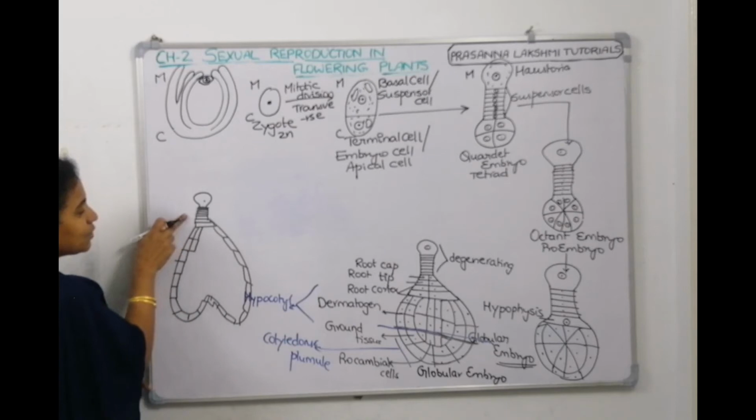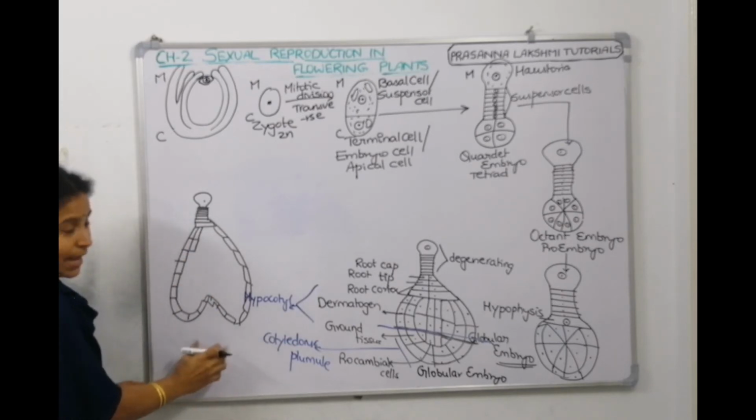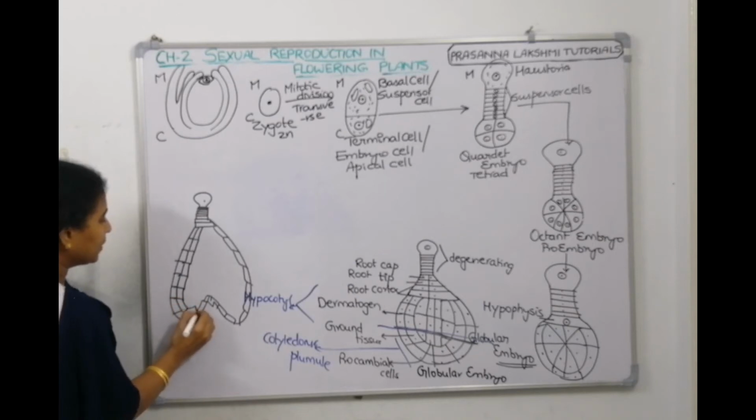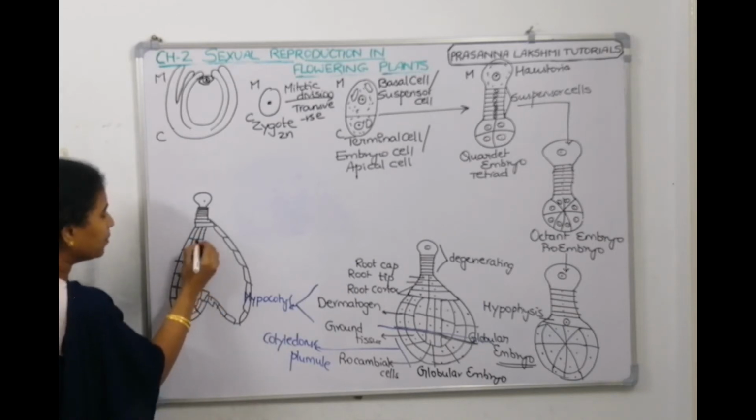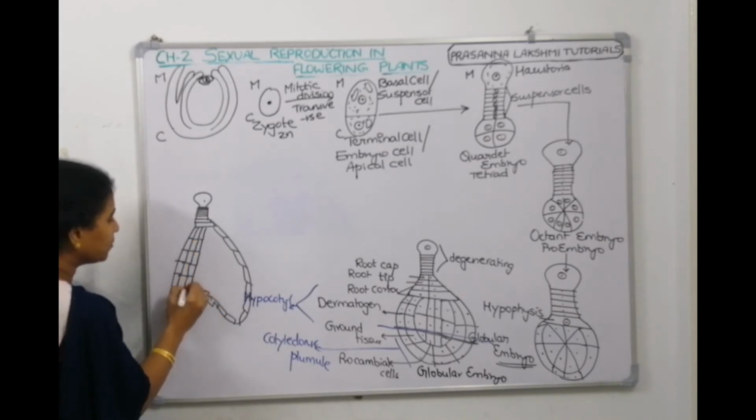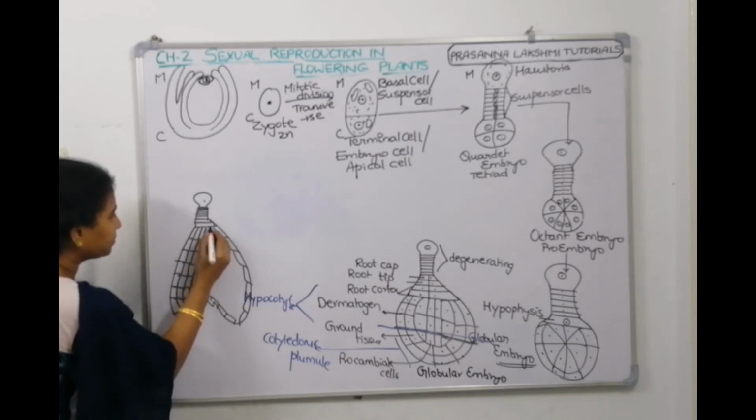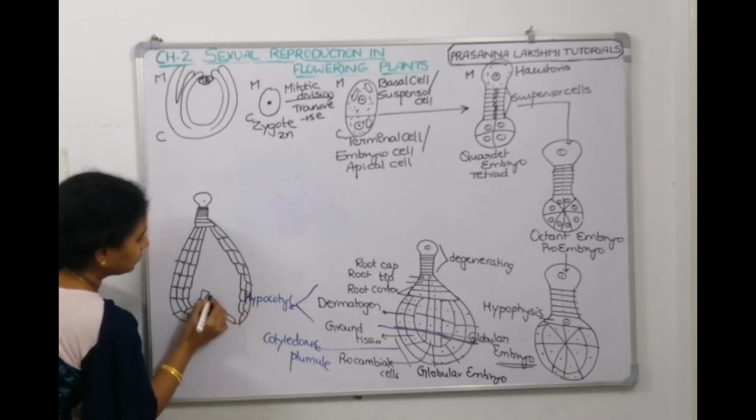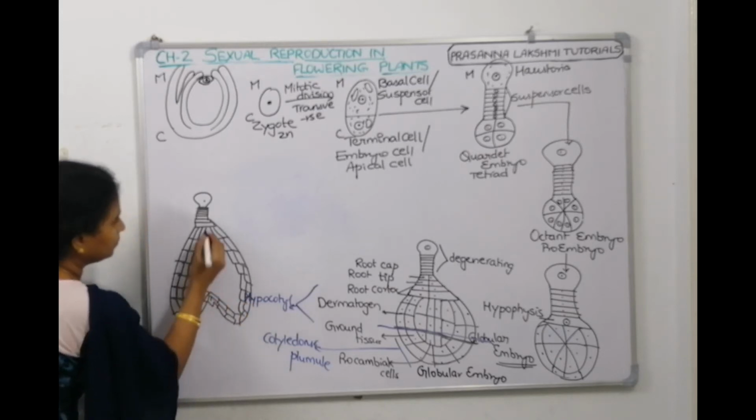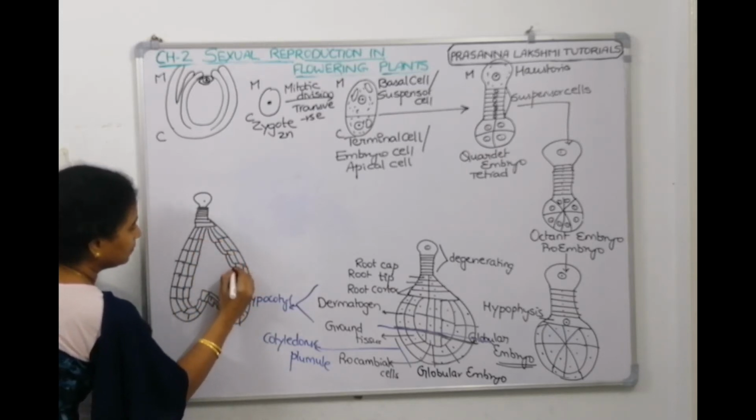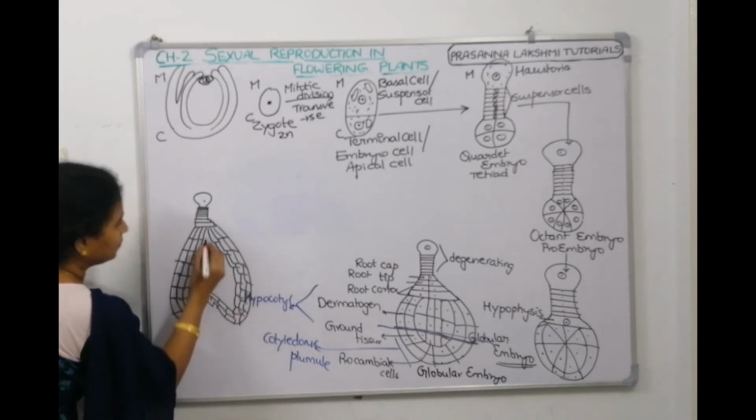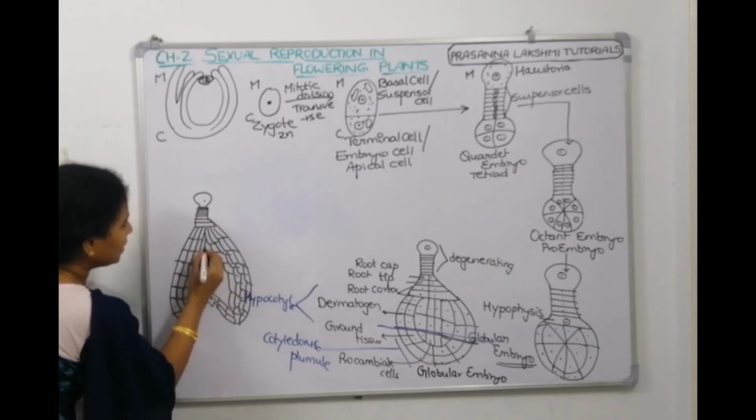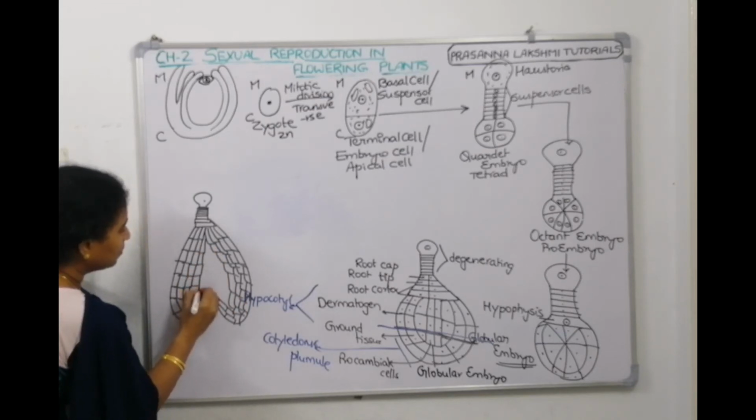Now, because of this pressure, the pressure applies here and it divides into two, which appears for us like a heart shape. What these two will become is the cotyledons, because dicot has two cotyledons. It will develop into two cotyledons now. Now, what we have seen, let us list the parts here also.